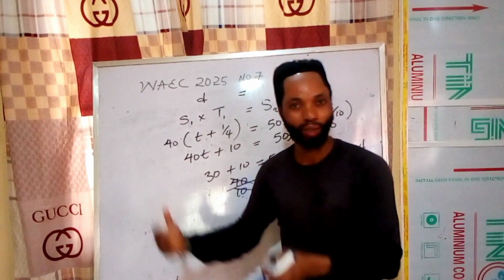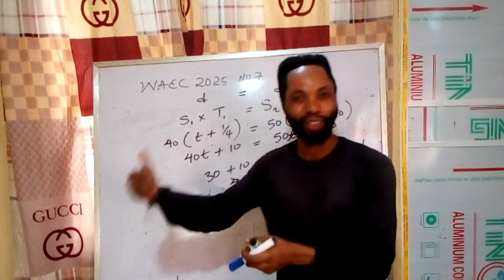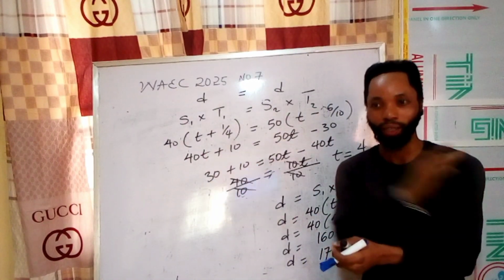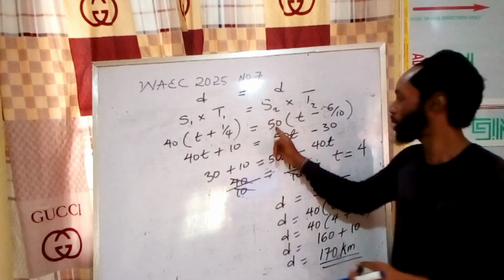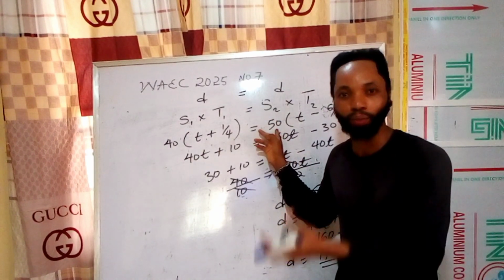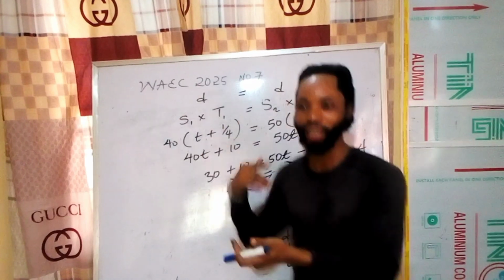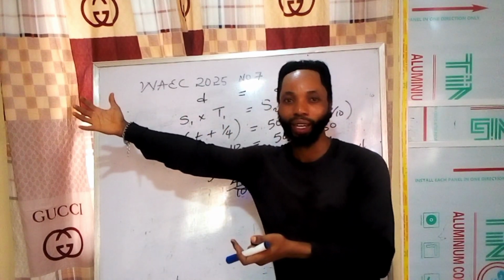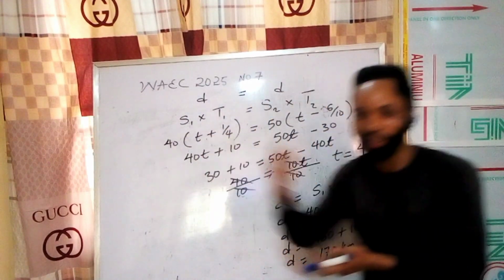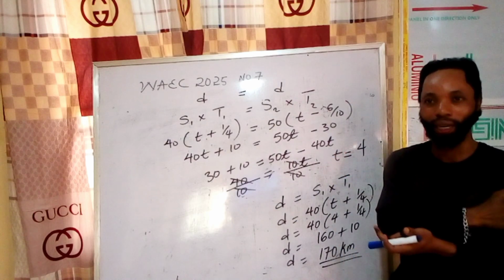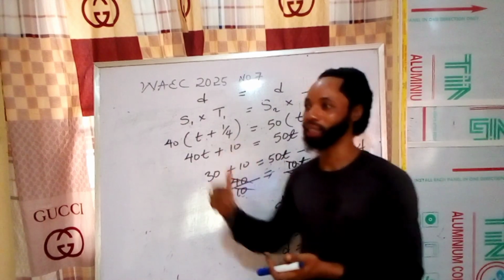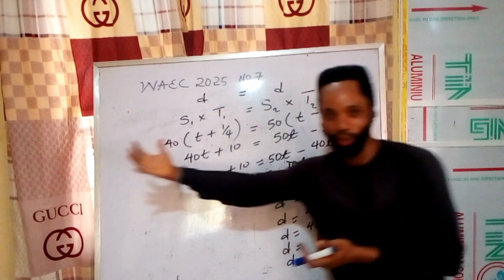I went on to the second one. They said if he increases his speed by 10 kilometers, the initial speed was 40. So increasing it by 10 kilometers means he will have what? A new speed, 50 kilometers per hour. So if he goes at this speed, he will arrive 36 minutes earlier. So that's already far beyond the time. So what did we do? Subtract that 36 minutes. When he was behind time, we added the 15 minutes. Now he's ahead of time, so we subtracted the 36 minutes.